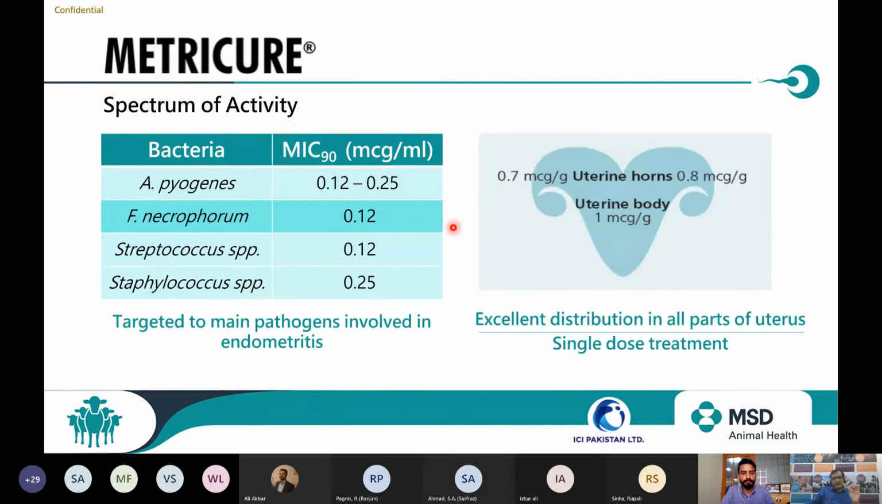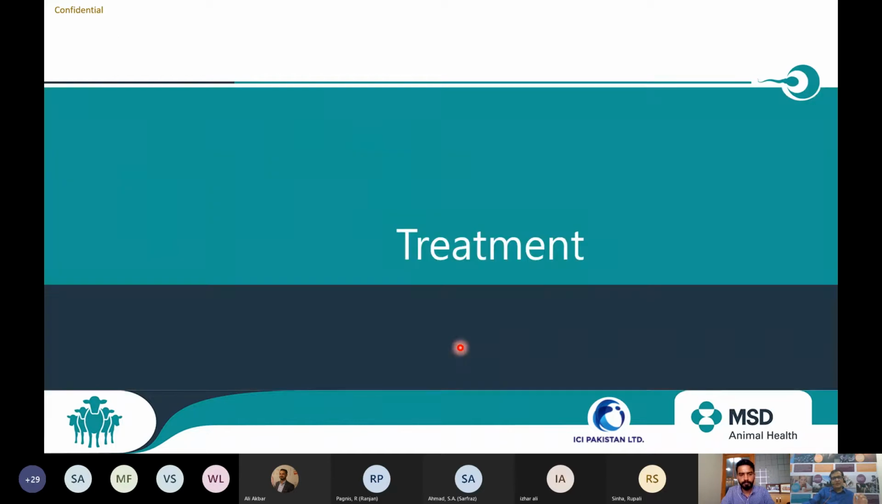Most of the bacteria present in the uterus maintain an MIC which is higher in the uterine horn as well as the uterine body than any other pathogen present inside the uterus. It provides excellent distribution in all parts of the uterus with a single dose. Only one dose is required. No further treatment is required. With one dose, it spreads inside the uterus, maintains the MIC in all parts of the uterus and completely provides the cure.